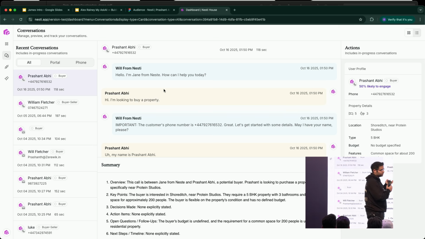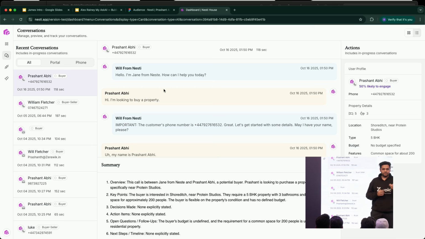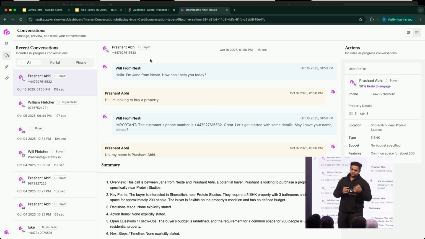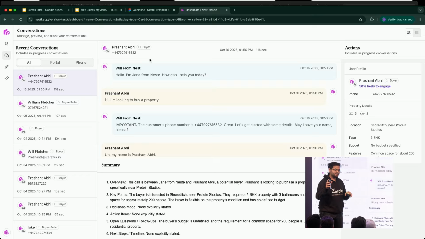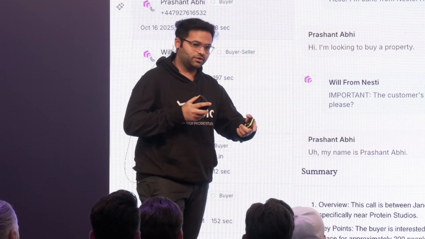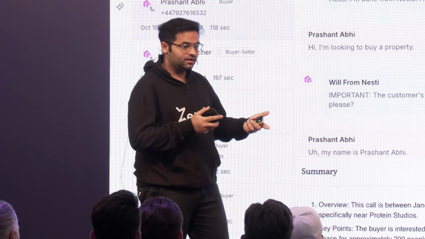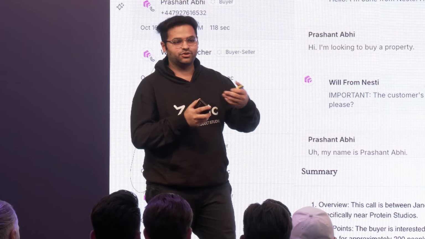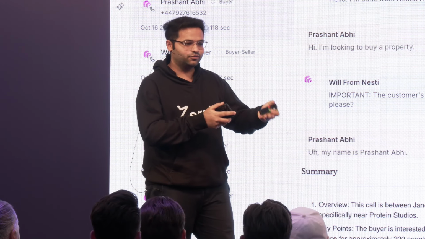Now, once you go back to the home page, you'll be able to see all the quick actions that are available for this particular customer. I get a WhatsApp message after this where I can continue the conversation, or I can request a call back, or I can simply join a meeting, talk to the replica, and then go forward from there.